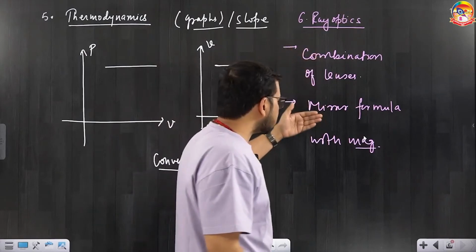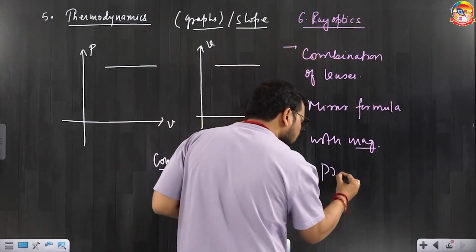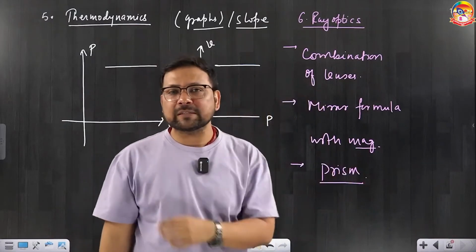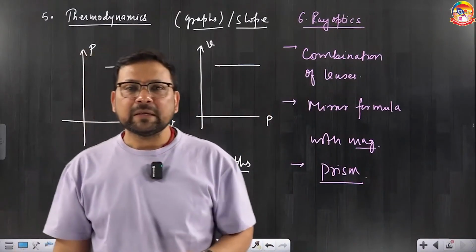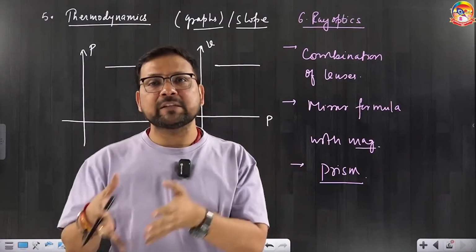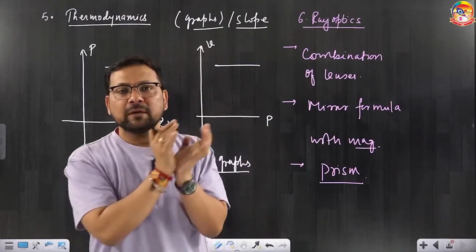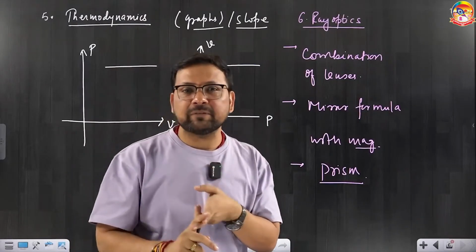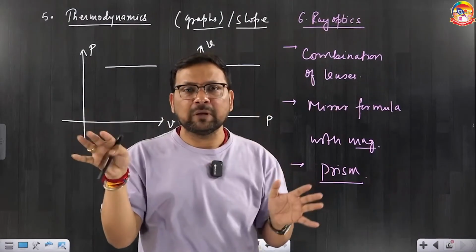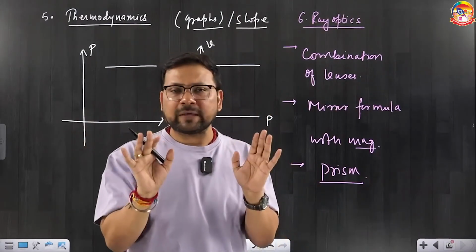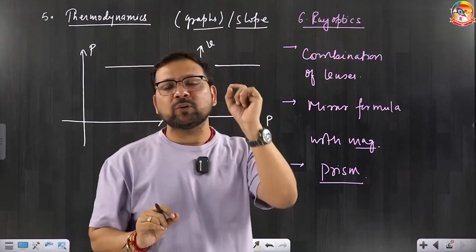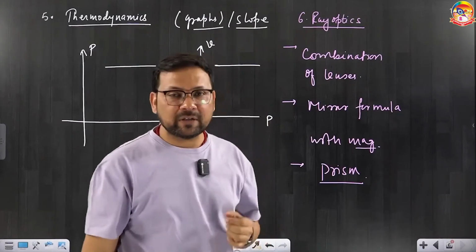So: combination of lenses, this, and third, direct formula-based questions on prism. Why am I saying formula based? Because PYQs prove this: whenever prism questions come, they are formula based. Prism has two types of questions: one is deviation, one is dispersion. In deviation, there is minimum deviation, maximum deviation, deviation for a small angle prism, all types of deviation with graph; you should know the proper formula. If you are weak in derivation, it's not a problem for NEET, but formula identification, what quantity denotes what, and how to put in the values, you should be very concrete with those.